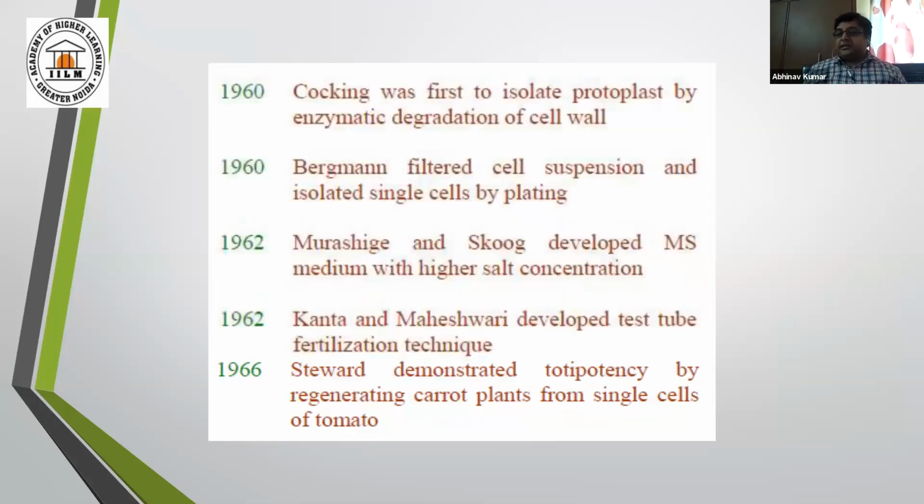The main breakthrough comes in 1962, where Murashige and Skoog developed MS media. Here I am going to elaborate. A plant is grown in soil. Why?